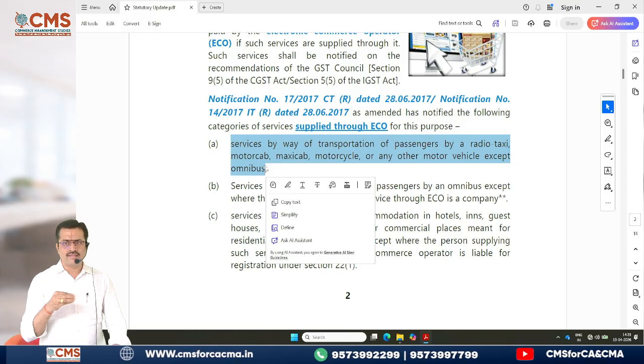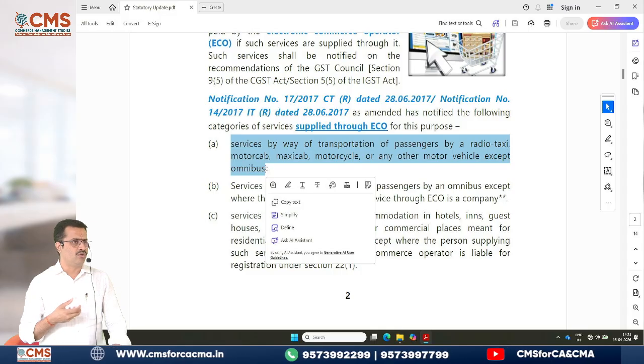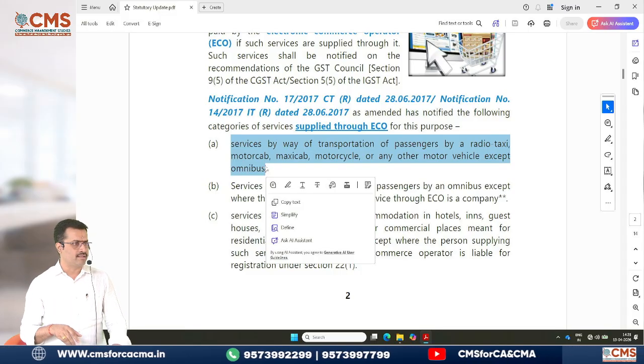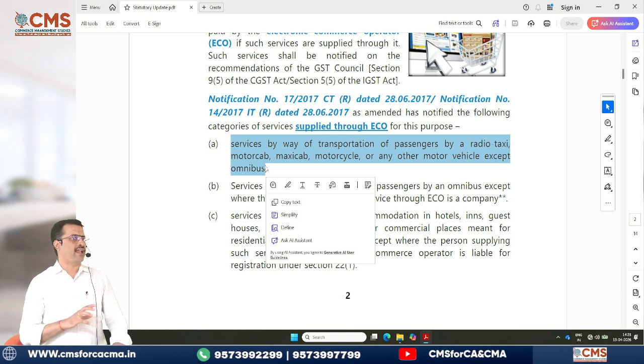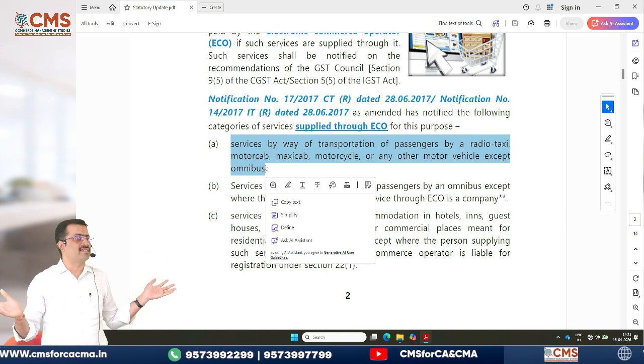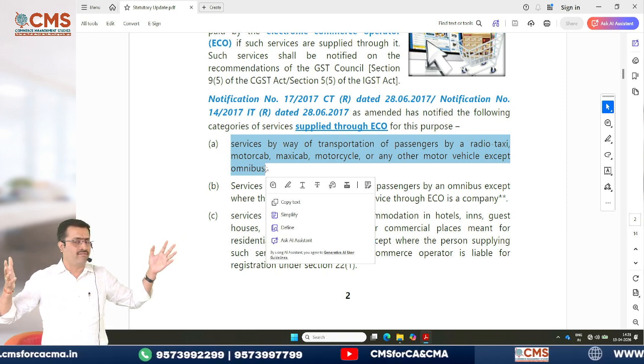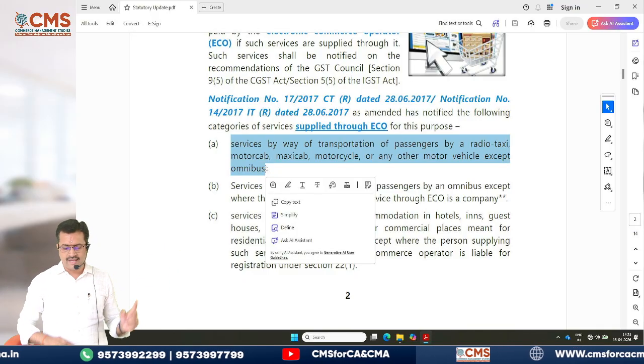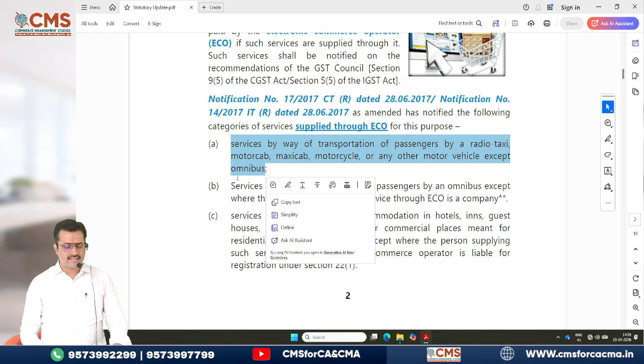That's why they call them radio taxi. Motor cab means which runs with the motor only, specifically designed for that purpose. Maxi cab means the cab which carries more than 6 passengers. That's a big cab we book when we have a family tour and all. That's called maxi cab. Then any other vehicle except omnibus.